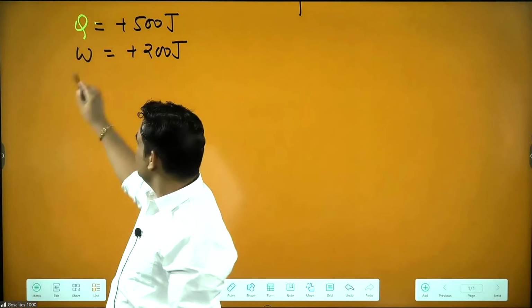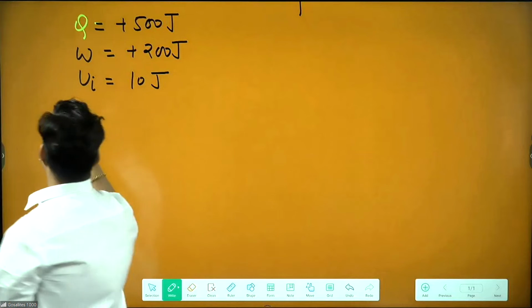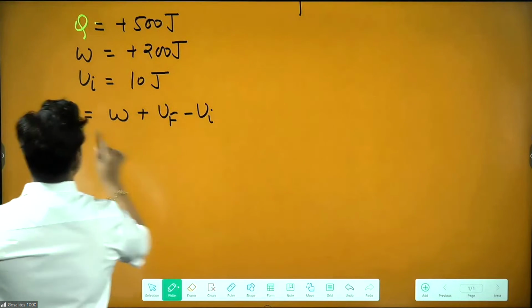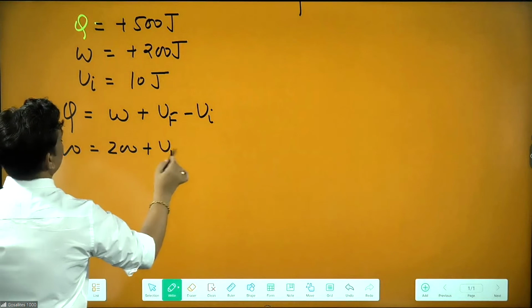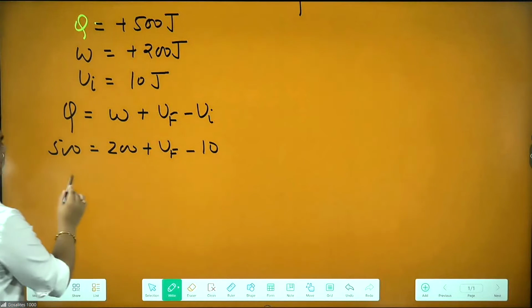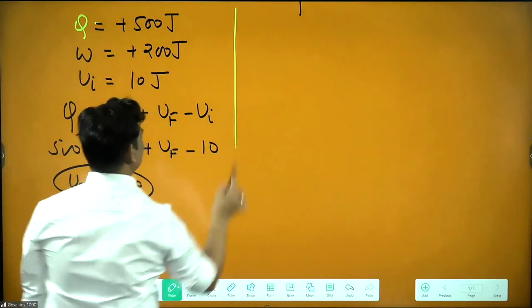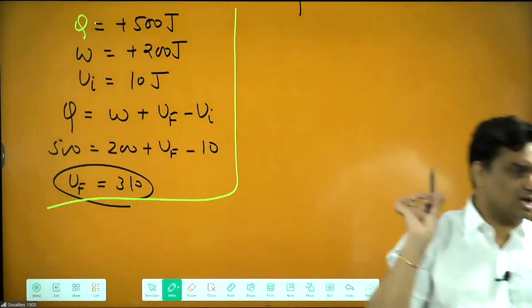They will say initial energy is 10 joule, find the final. So we get Q equal to W plus delta U, that is U final minus U initial. Q you can put 500 equal to 200 plus U final minus 10. Now we can say it is coming as 310. Can we solve questions like this? These are very simple questions on first law. Just remember your convention.